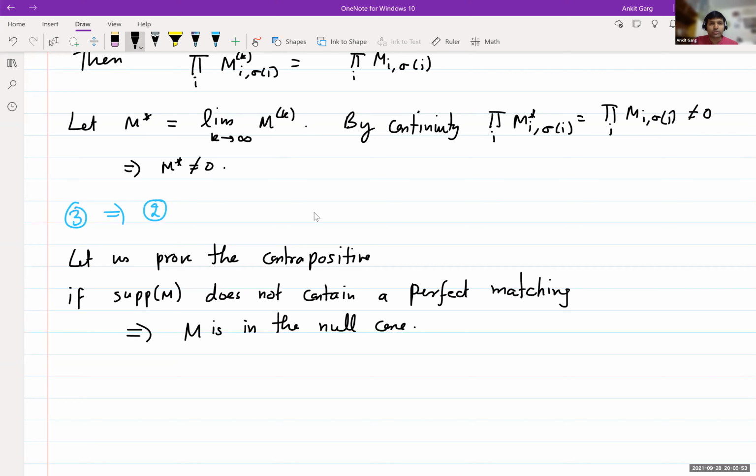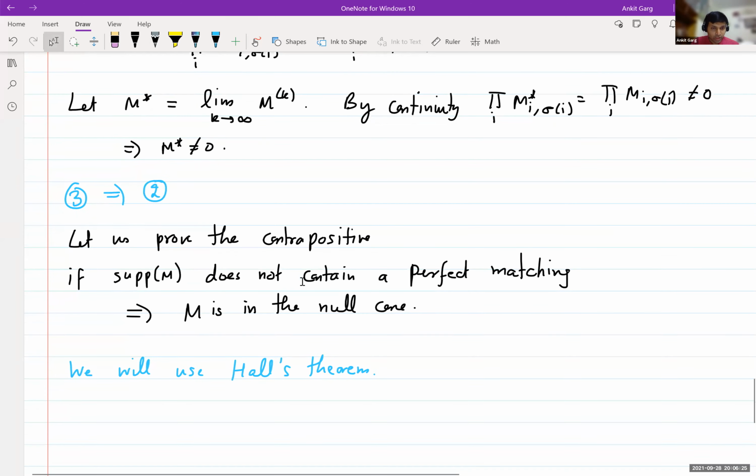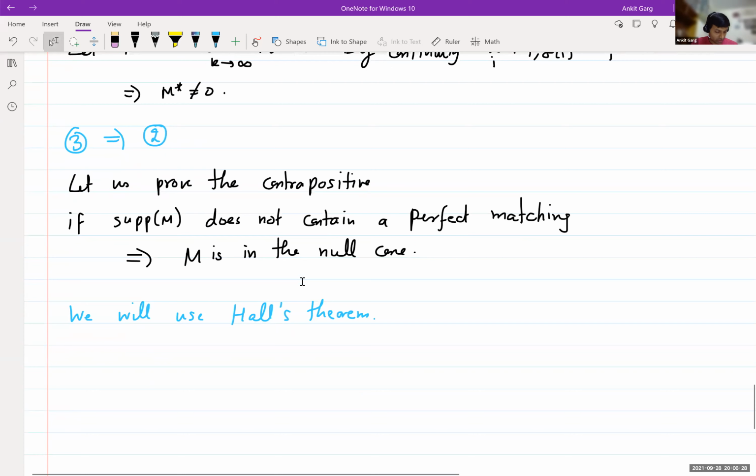For this we'll use Hall's theorem. Recall that Hall's theorem says that if a bipartite graph does not have a perfect matching, then there's a subset of vertices on one side such that the set of neighbors of that subset of vertices is smaller than the size of the subset. If you translate this into the language of 0-1 matrices, what this means is that